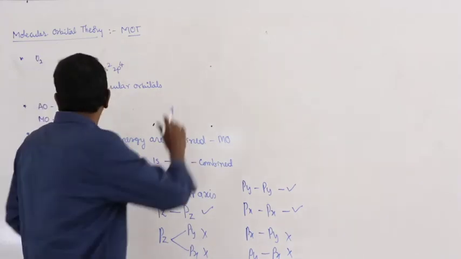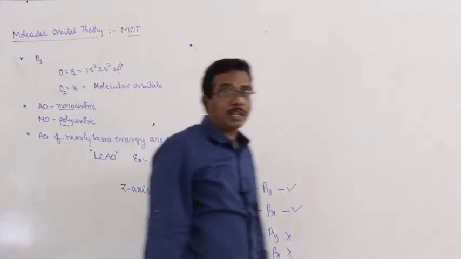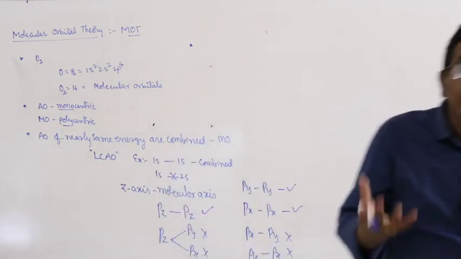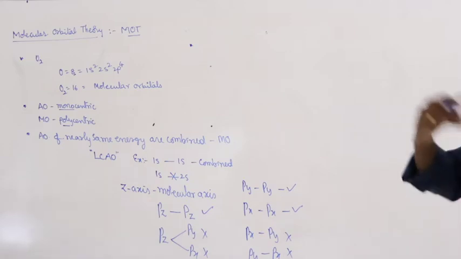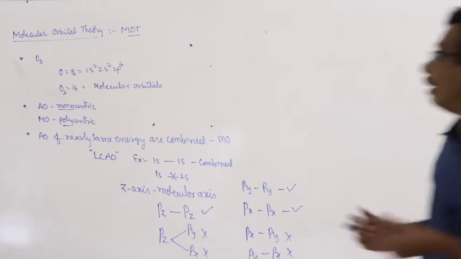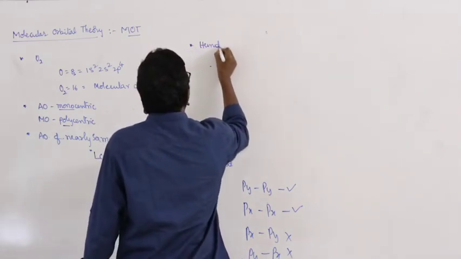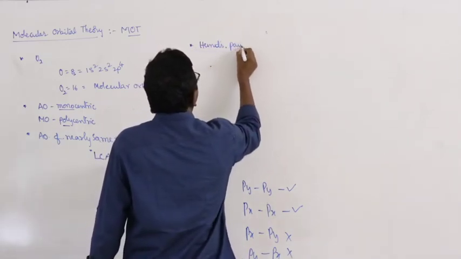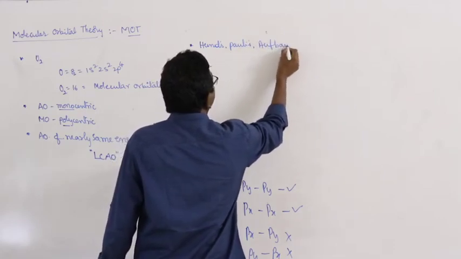And next one. During the formation of the molecular orbitals, the atomic orbitals with nearly the same energy are combined according to the linear combination of atomic orbitals. And at the same time, the electrons are distributed in the molecular orbitals according to Hund's rule, Pauli's principle and also Aufbau principle.